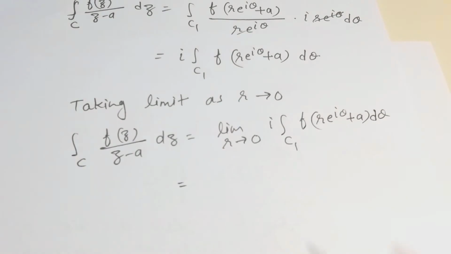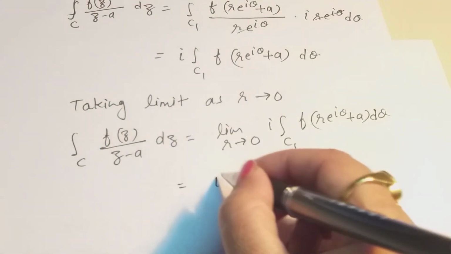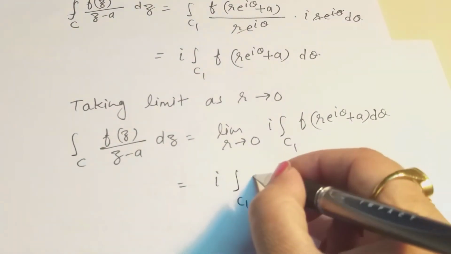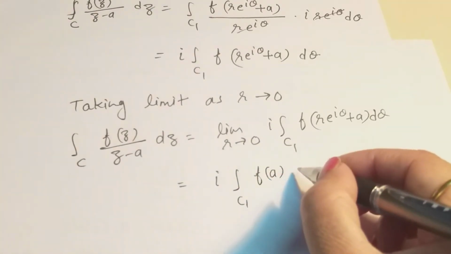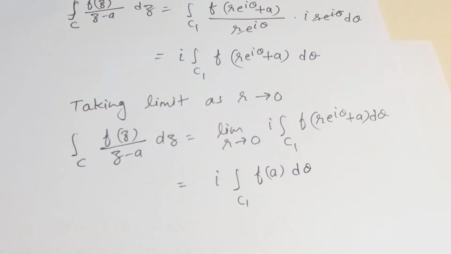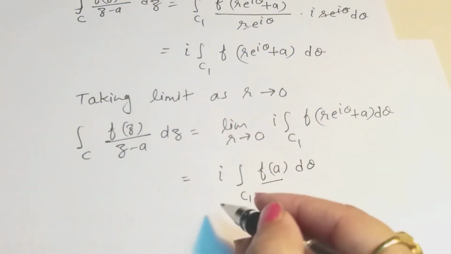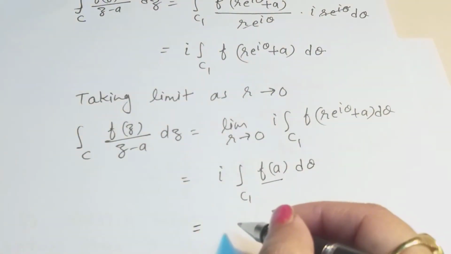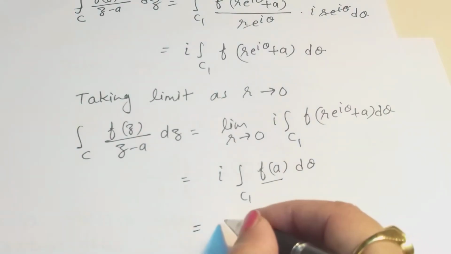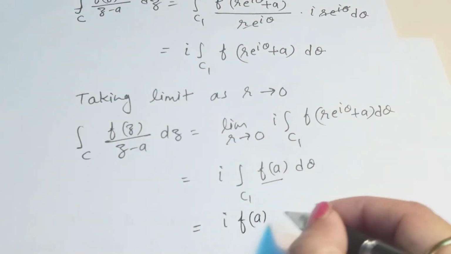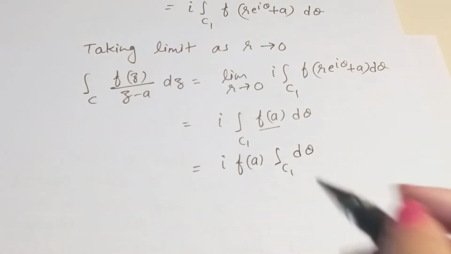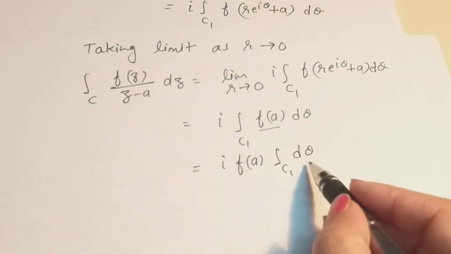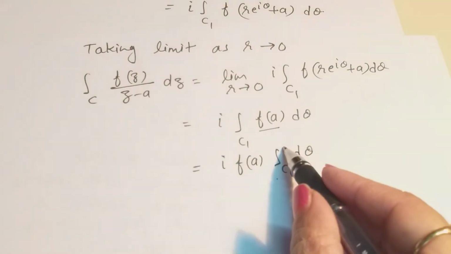After applying the limit, we will have iota integral over C1 of f of a d theta. Now this f of a is a constant value because a is a constant fixed point. So we take it outside the integral sign. We'll have this value. And we know that for any circle, the angle theta varies from 0 to 2 pi.